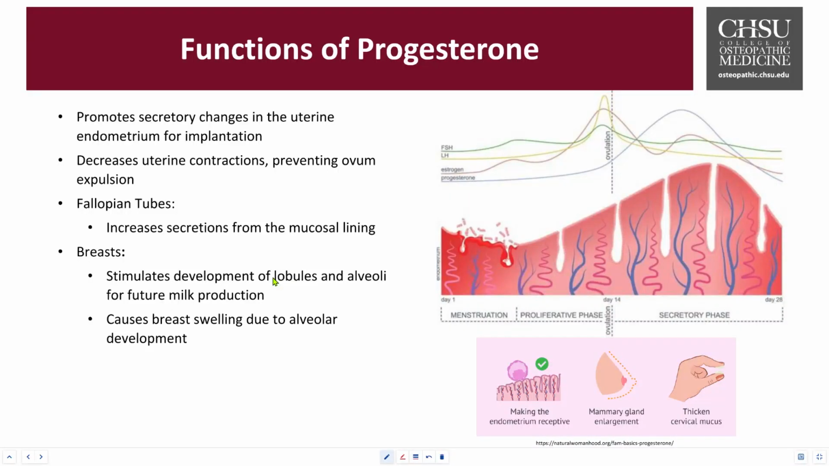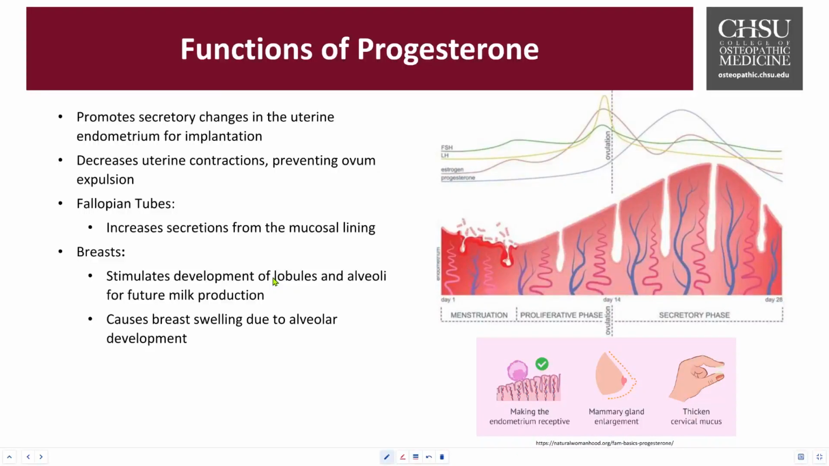The fallopian tubes also have an increased secretion. It stimulates that mucosal lining of the fallopian tubes to have more fluid, and it nourishes the ovum and supports the transporting towards the uterus. The breast tissues also develop into bigger lobules and alveoli. It plays a key role for lactation stimulation and eventually for production of milk in postpartum. The breast tissue swelling also occurs because of the alveolar development and the fluid retention.